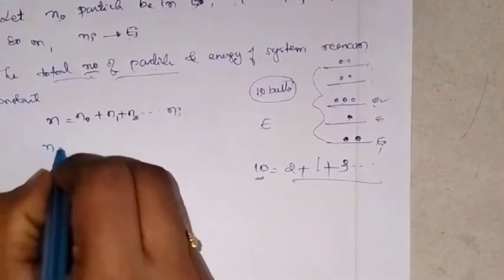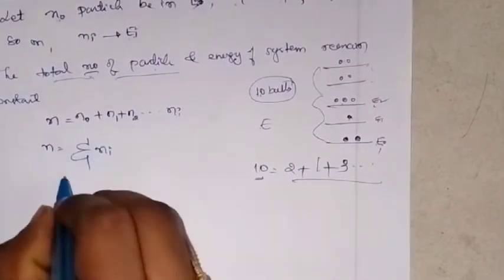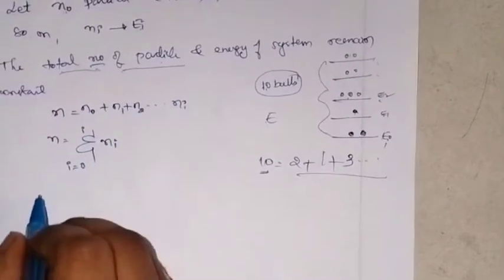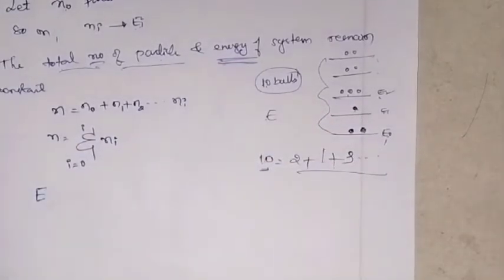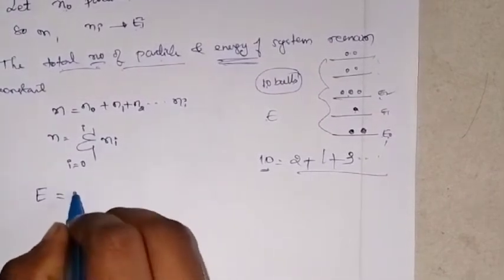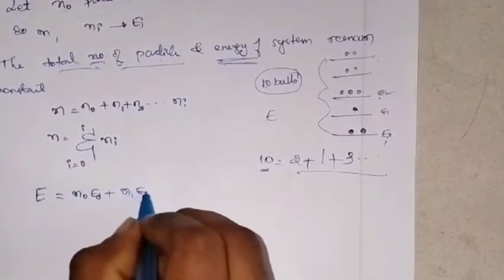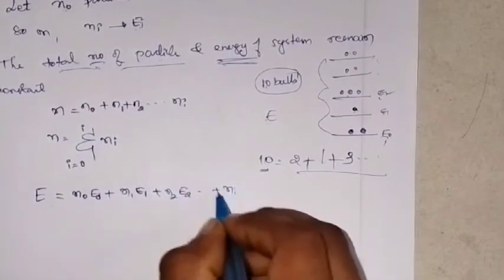So I can write this as summation ni, where i is from 0 to i. Similarly, I told you the energy of the system is constant. So E, the total energy, is n0 E0 plus n1 E1 plus n2 E2 etc. till ni Ei.